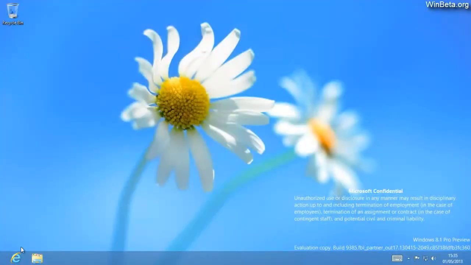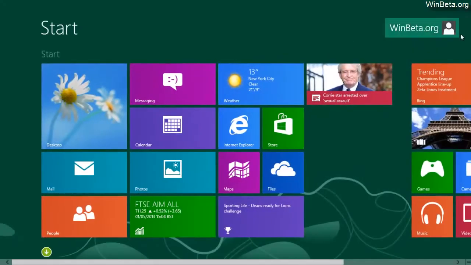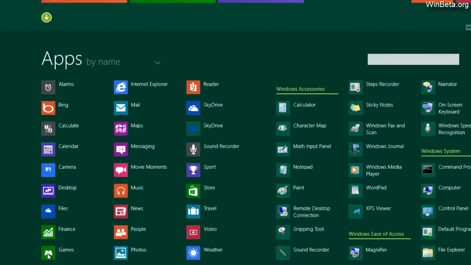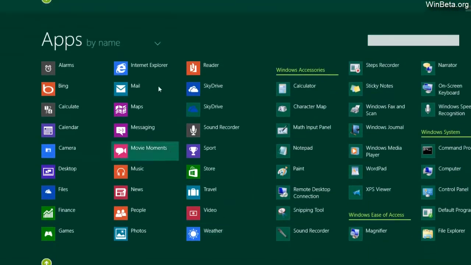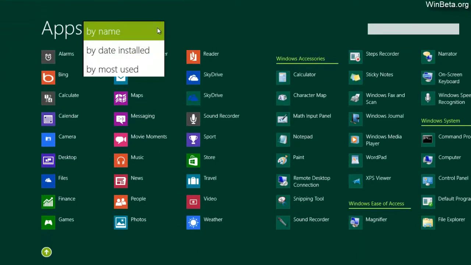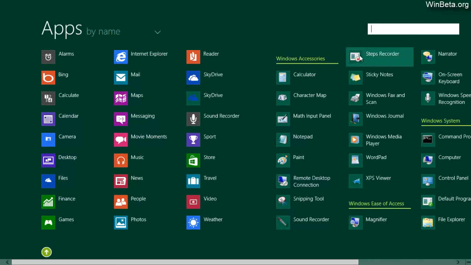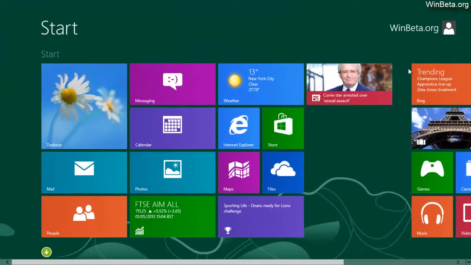Still no sign of a start button or boot to desktop option, even though that was rumoured to be making an appearance in Windows 8.1 sometime soon. Whenever that happens, no idea. You can still sort apps by name, data stored and most used. So yeah, that's about it for Windows 8.1 build 9385.